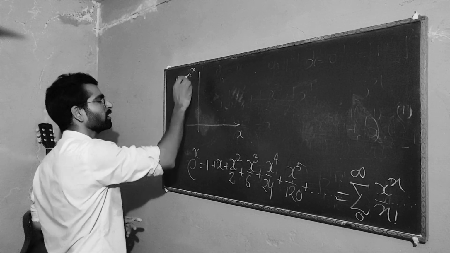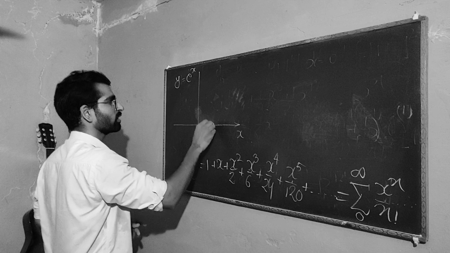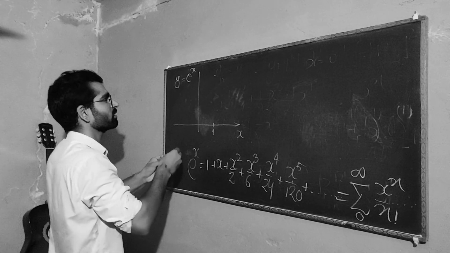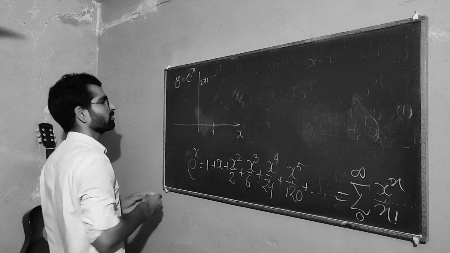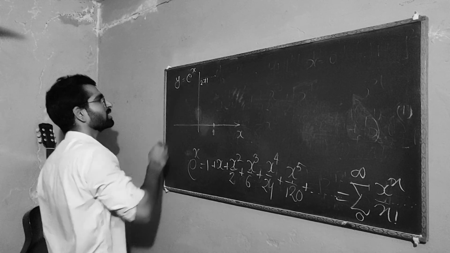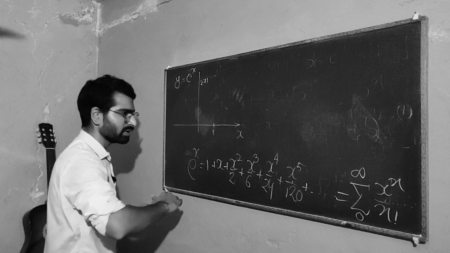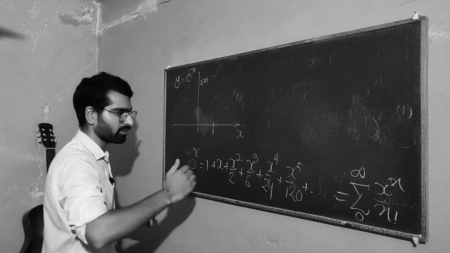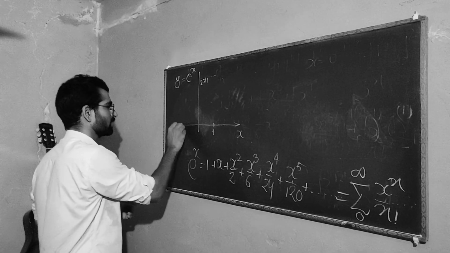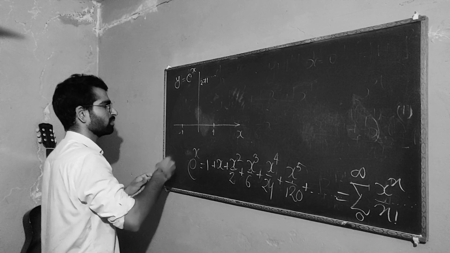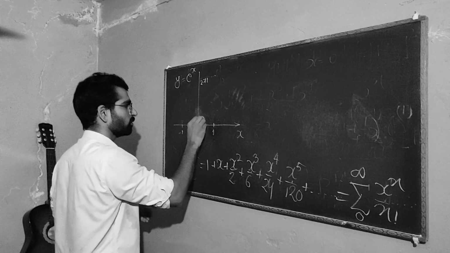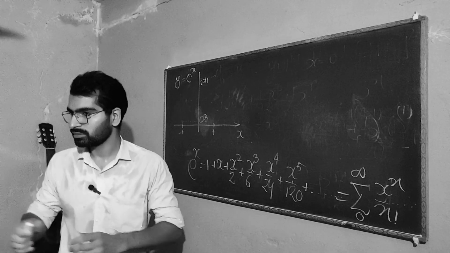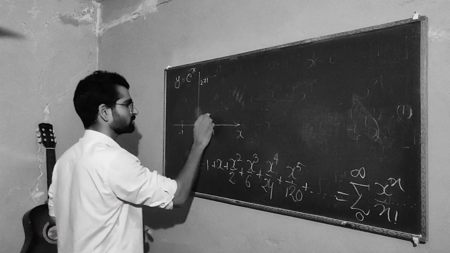Put x equals 1 right here, you get e somewhere here. It is 2.71. Put here minus 1, you get 1 over e, which is 1 over 2.71, which is really somewhere here, 0.36.